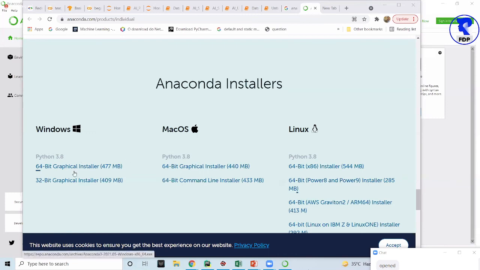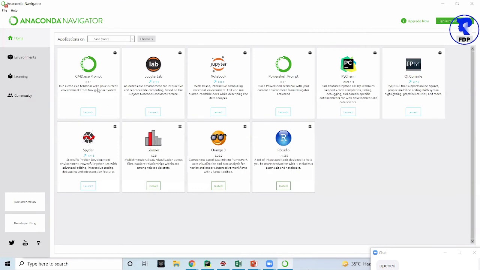Okay. So now you can see that I have opened this one. I got this Anaconda Navigator. So Anaconda Navigator is software that gives some shortcuts to the tools of the Anaconda. I repeat, what does it mean by this? Let me explain. Suppose this is the computer.